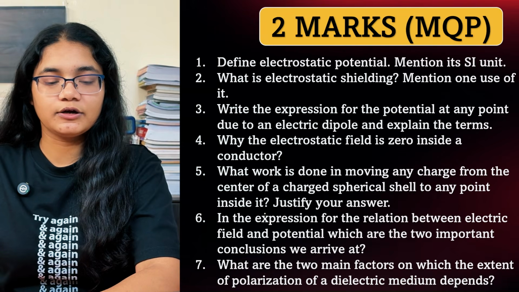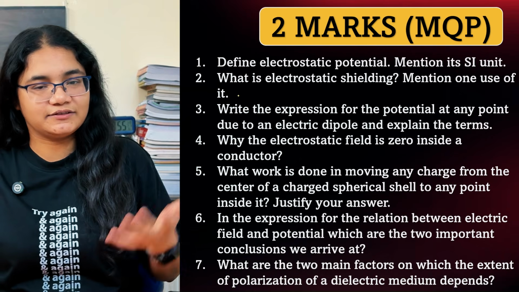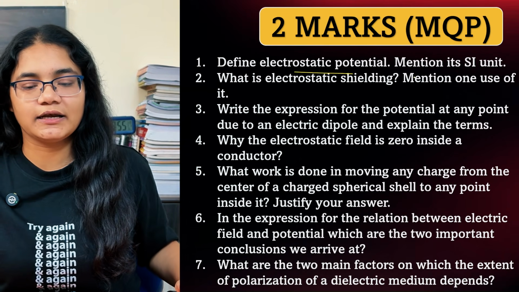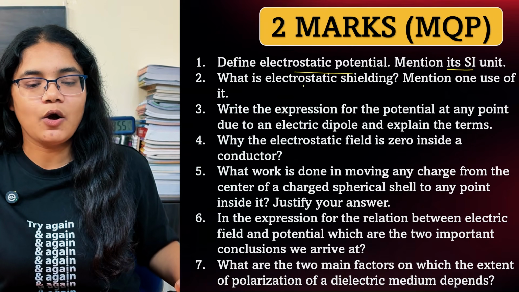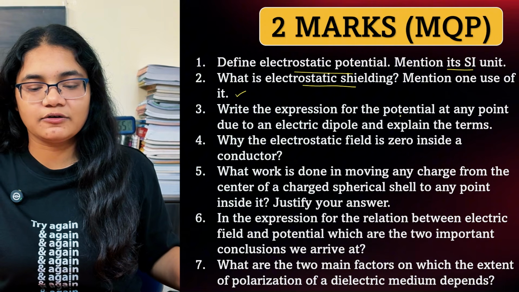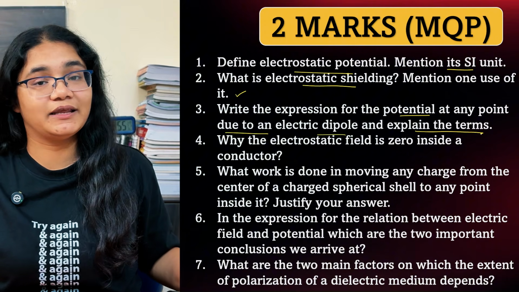Now talking about the 2 marker questions, there are so many definition based questions and SI unit based questions for 2 markers. So define the electrostatic potential, mention its SI unit. What is electrostatic shielding, and mention one use of it. Write the expression for the potential at any point due to an electric dipole and explain the terms.